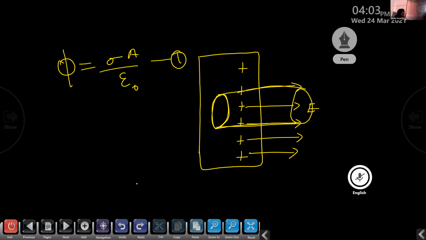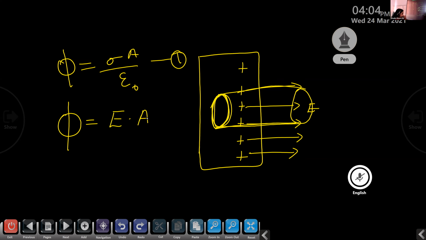Now we can apply the equation for electric flux to each surface of this Gaussian surface. First of all, I apply this to the end face that is inside the charged plate. We studied another equation for electric flux: phi is equal to E dot A. Did you remember that equation?